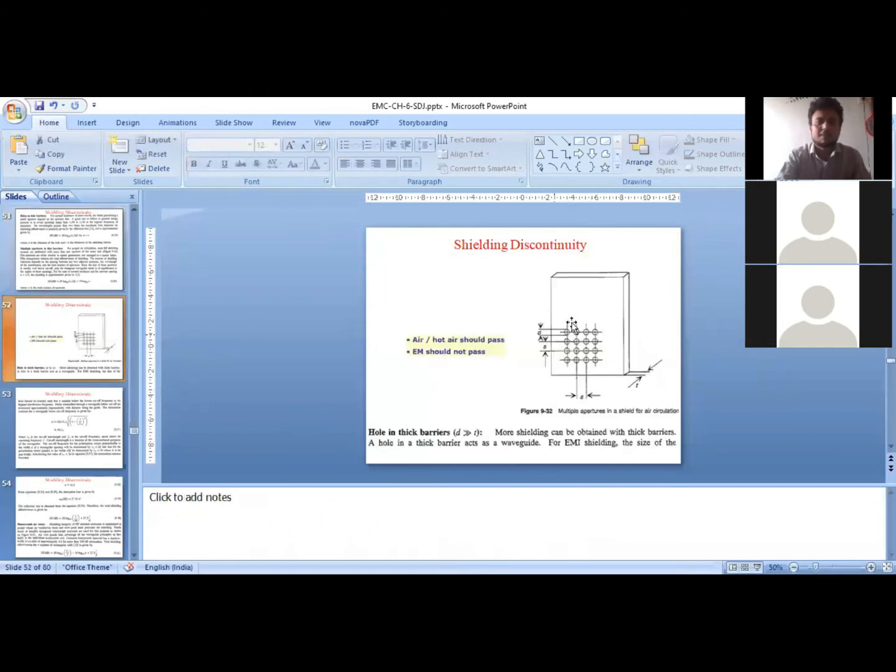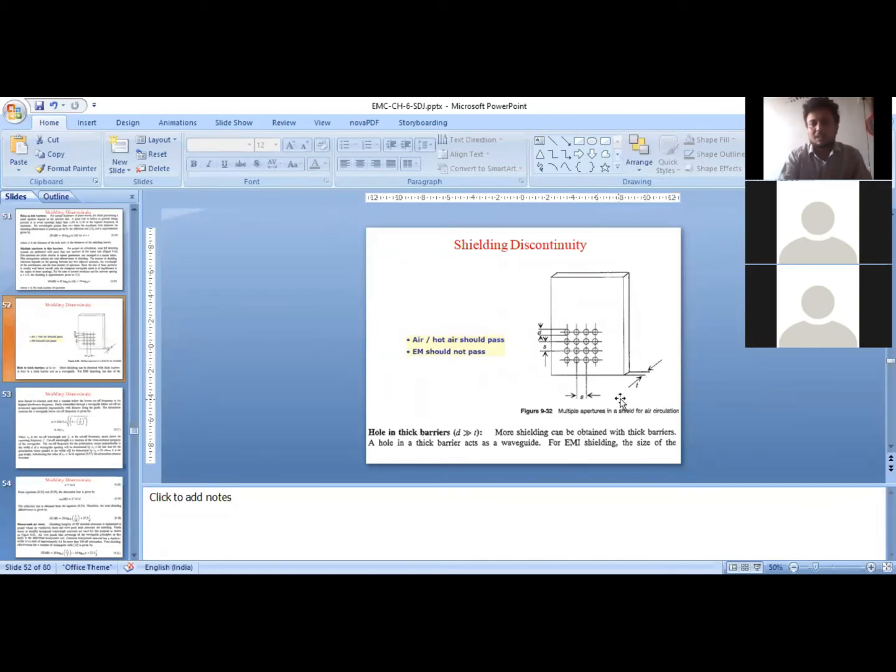So here we can see multiple holes on a shield, and this is the thickness of the shield, and the diameter of this hole is, let us say, d. These holes we are deliberately placing on the metallic shield in order to pass the hot air from inside to outside the shield, so as to protect the device from heating losses. Or for ventilation and air circulation, one can place these holes on the shield, or to see what is happening inside the device, these holes are deliberately incorporated on the shield.